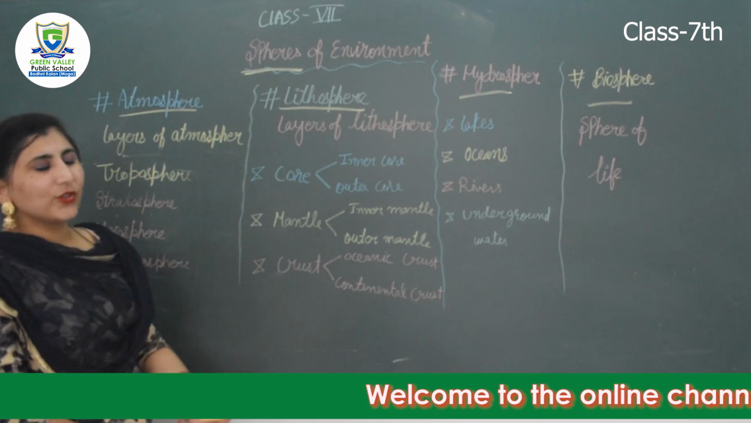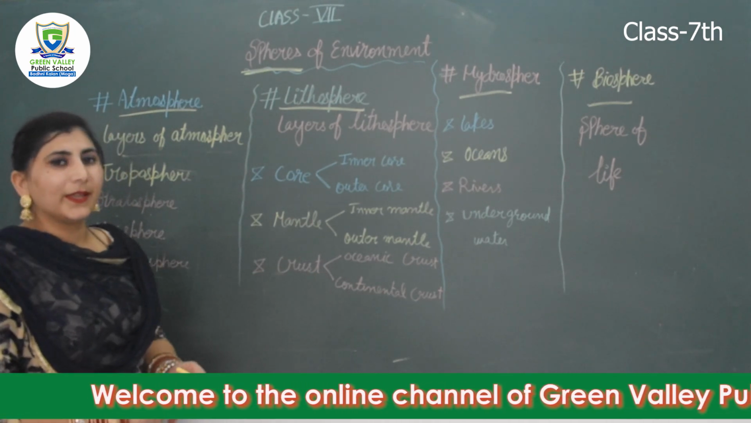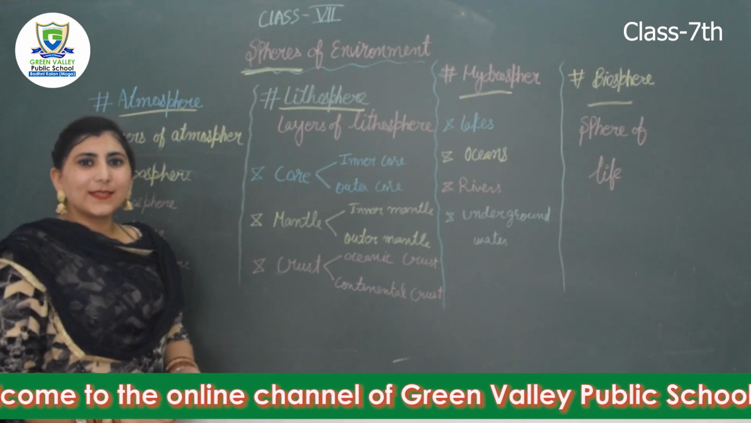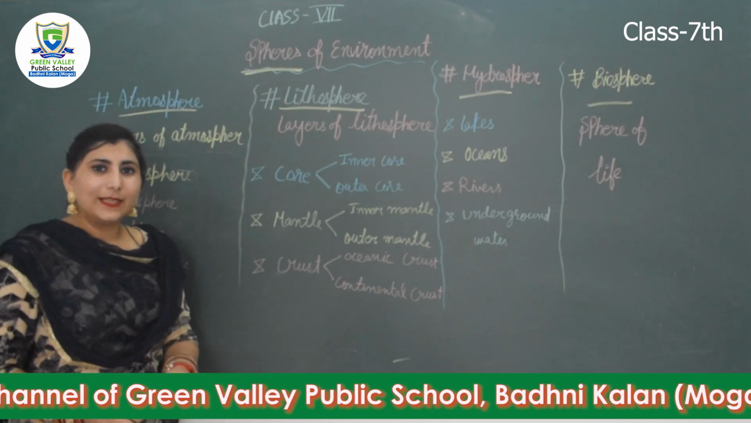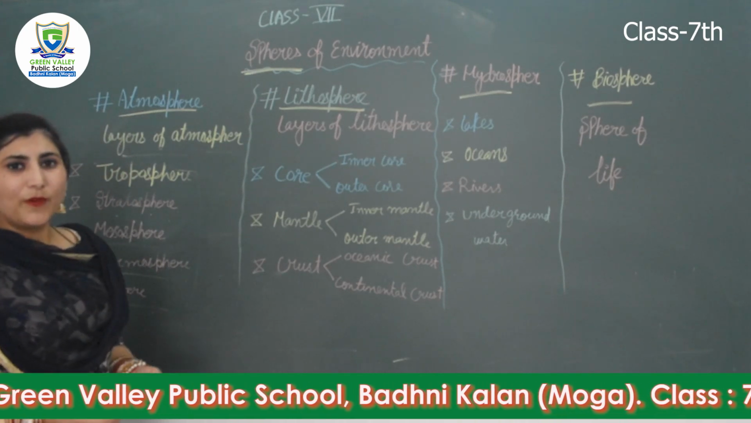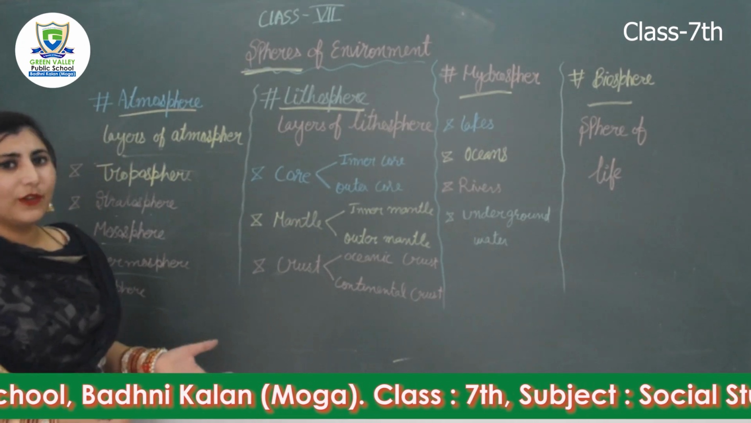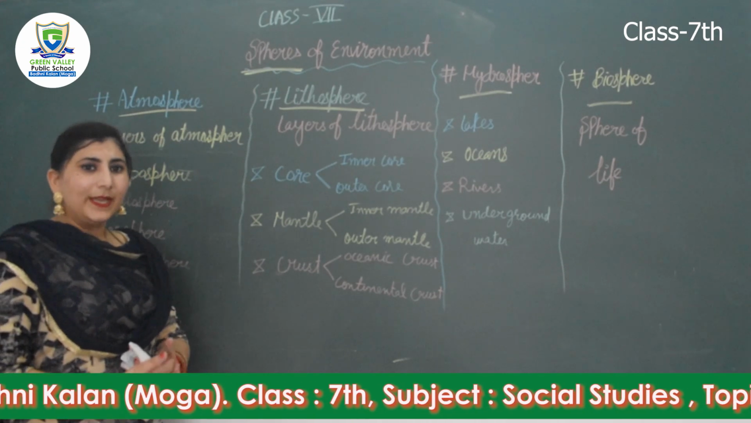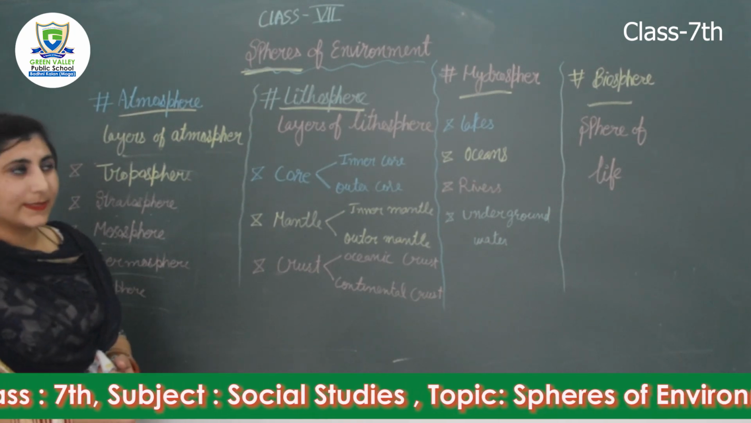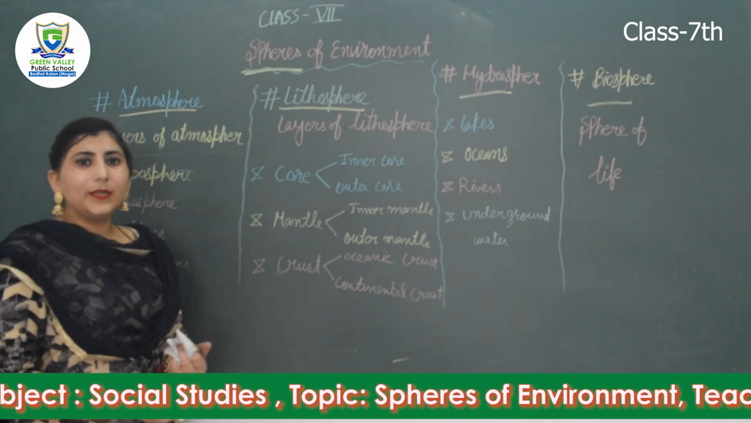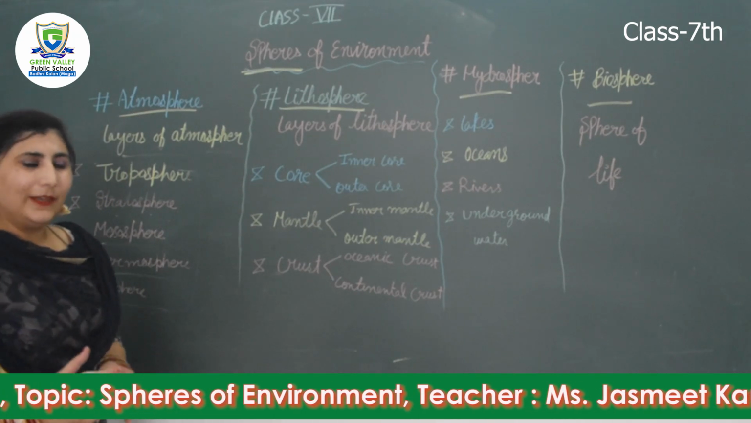Before starting our today's topic, let's recall our previous topic. What is environment? Environment is defined as the condition or surrounding in which living things live. And there are two types of components, abiotic and biotic, which are responsible for the growth of human beings. They are also called living and non-living components. There are three types of environment: biological environment, physical environment and human-made environment.